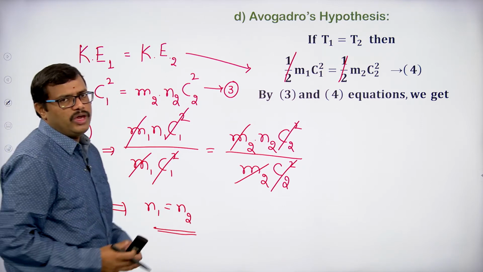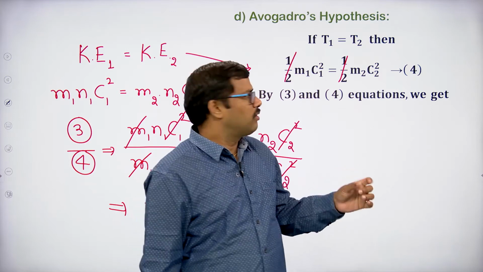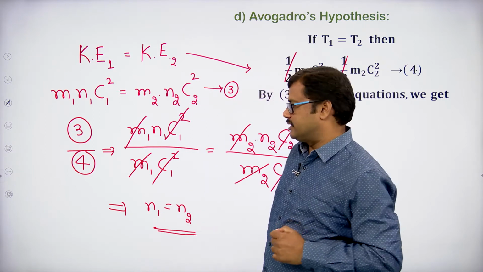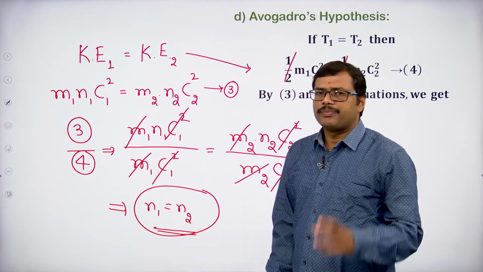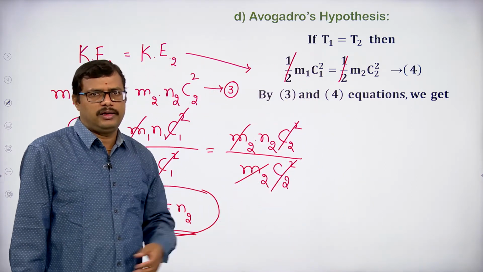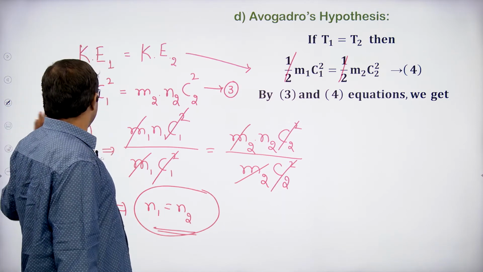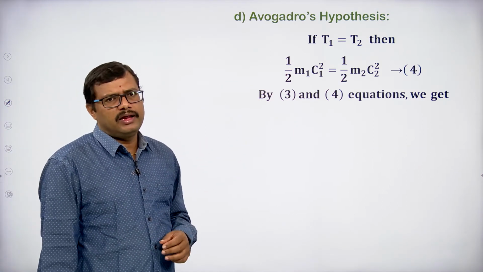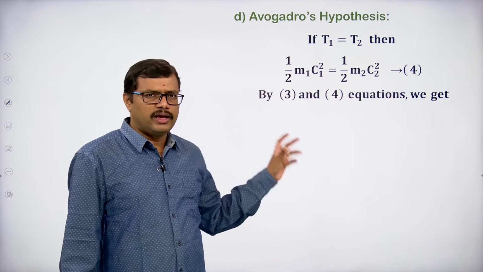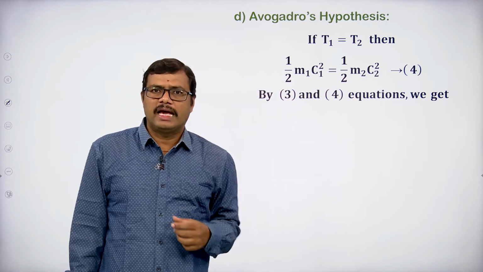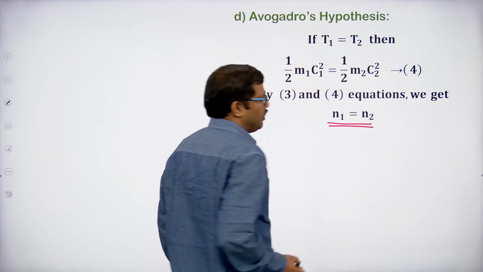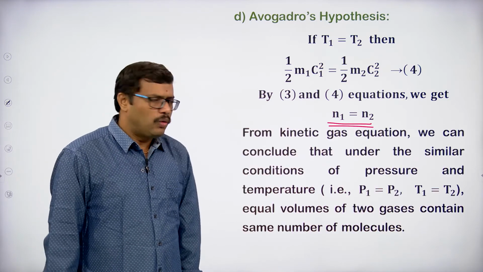Here we have kept the pressure constant and the temperature constant. In that case, if you take equal volumes of the two gases, the two gases will contain an equal number of moles, equal number of molecules. So that is proved clearly. We applied the kinetic gas equation to the two gases, keeping pressure, volume and temperature constant, and compared the kinetic energy and the kinetic gas equation. Dividing equation 3 by equation 4, we end up with n1 equal to n2. So what does it indicate?